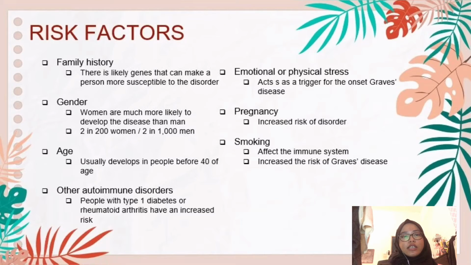The next one is emotional or physical stress. Stressful life events can act as a trigger for the onset of Graves' disease among people who have genes that increase their risk. The next one is pregnancy. Being pregnant can increase the risk of this disorder among women who have genes that increase Graves' disease risk. Lastly, we have smoking. As we all know, smoking will affect our immune system and also will increase the risk of developing Graves' disease.